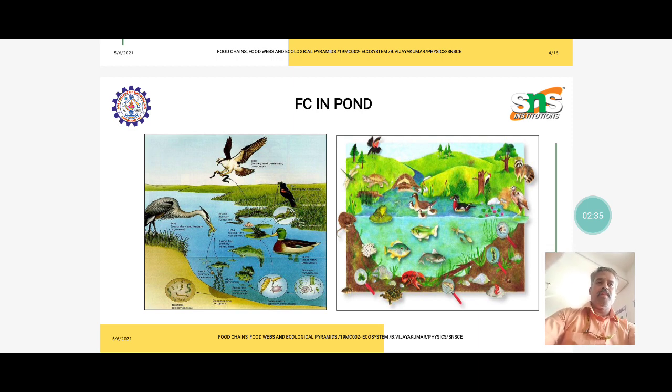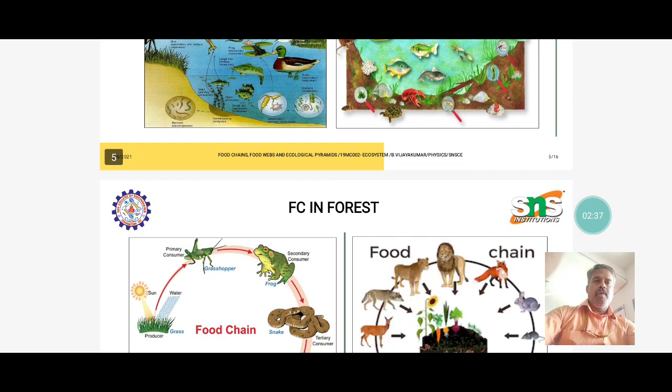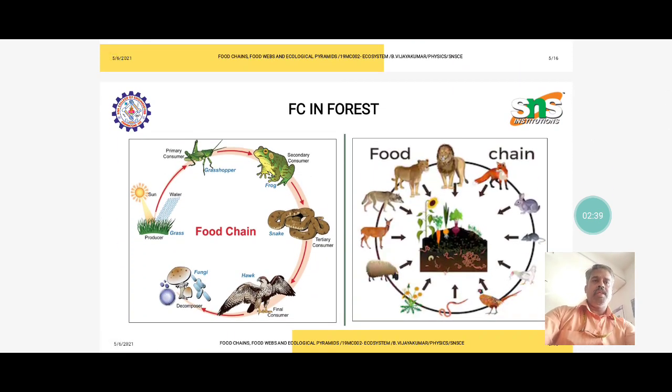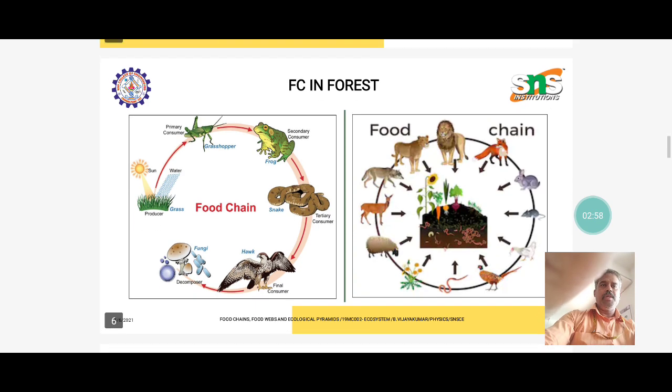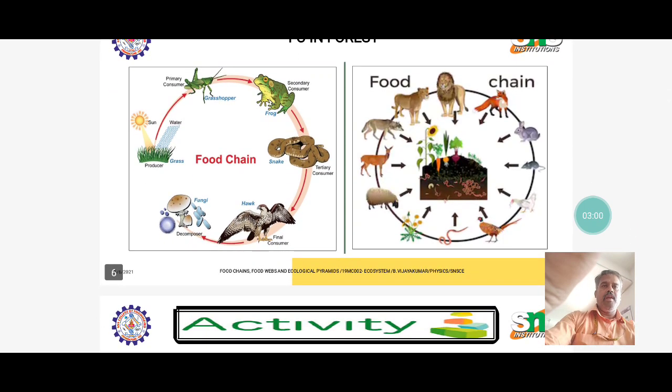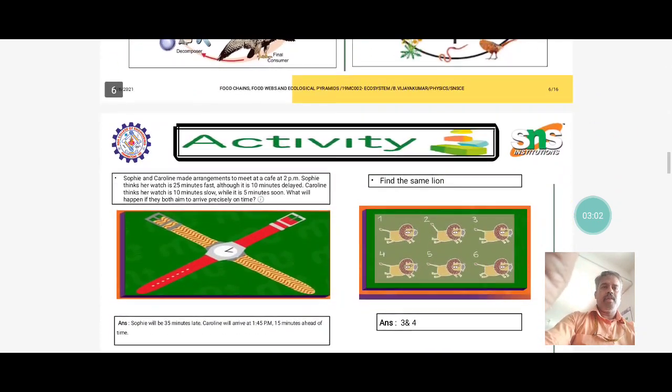The next one is the food chain in a forest. Here there are many types of consumers and also many producers, plants on one side and meat eaters on the other, so the food chain is entirely different in the forest.